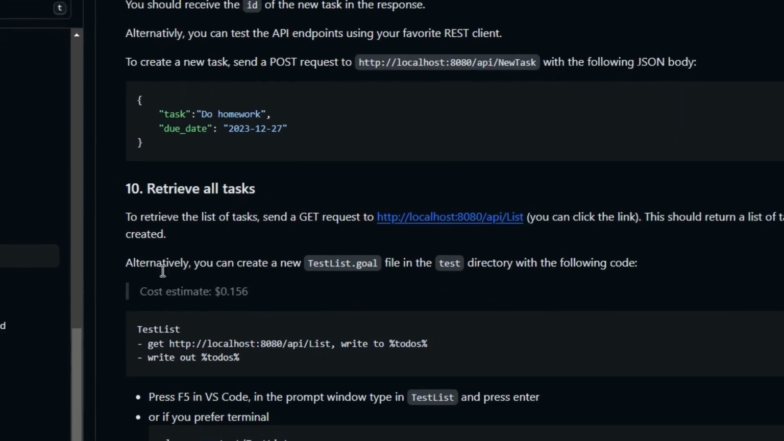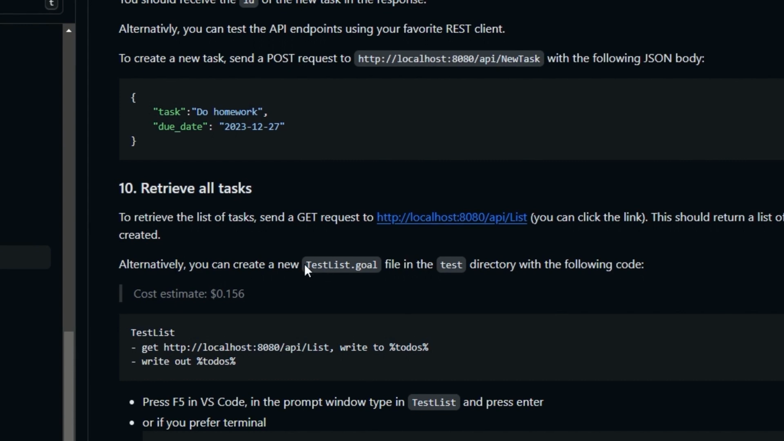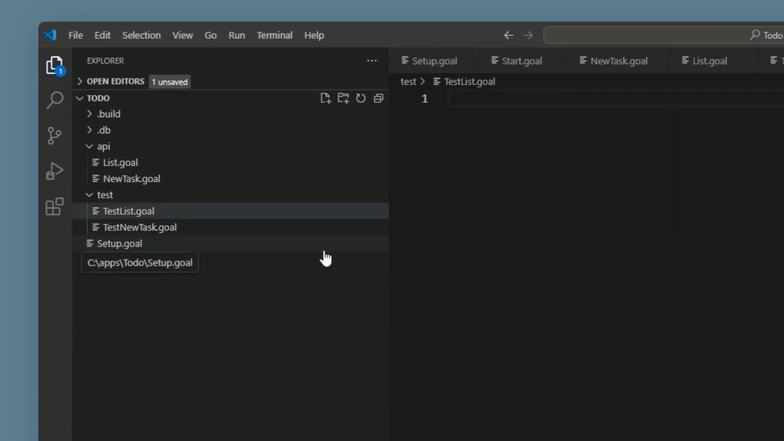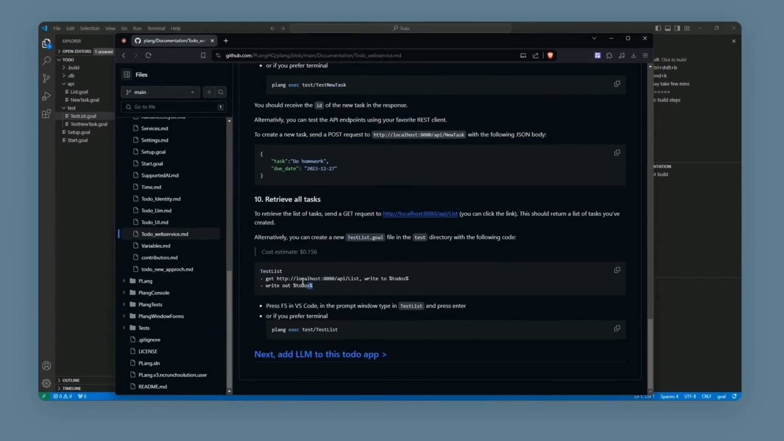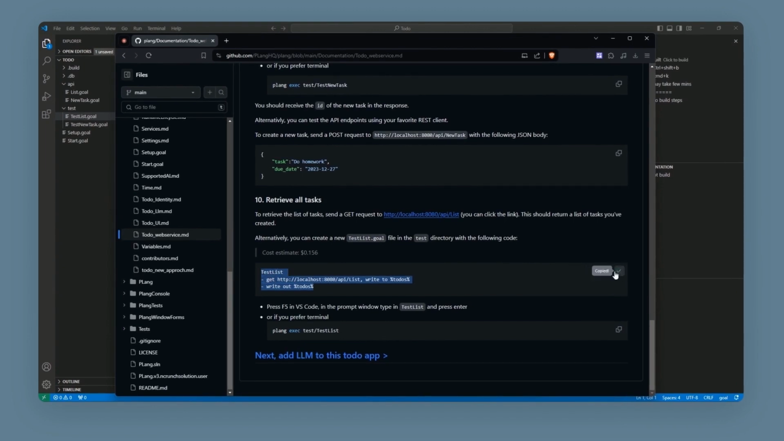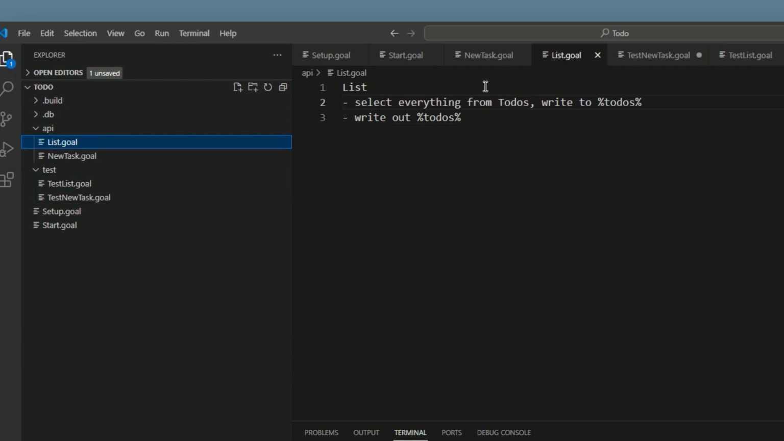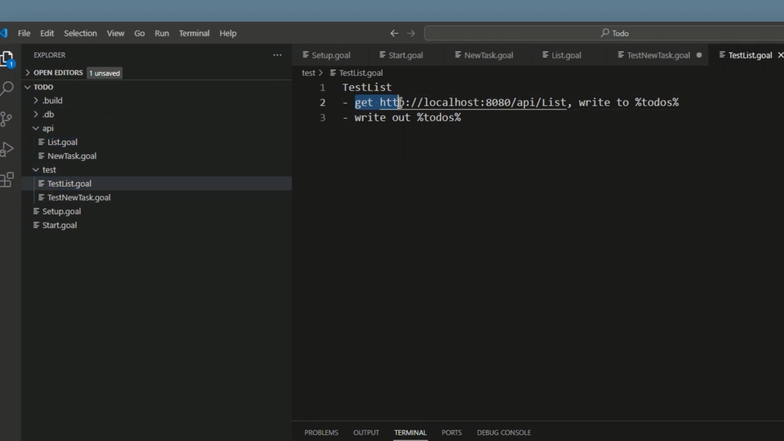Next, we want to retrieve all the tasks that are in the database. We do this by creating TestList.goal in our test folder. Let's paste in the code from the documentation into the TestList.goal file. The code shows how we want to get the list from the API/List file, which retrieves all our data from the database. We then receive the result into the todos variable, and finally write out the todos variable.